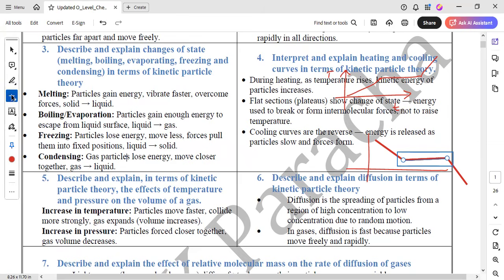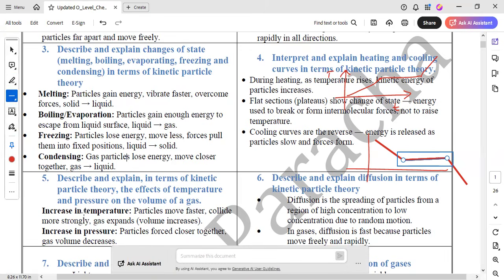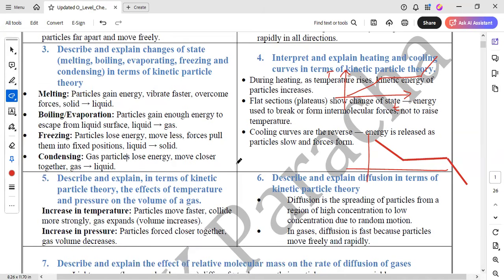Now, coming towards the next, it is describe and explain in terms of kinetic particle theory the effect of temperature and pressure on the volume of gas. And we have discussed Charles' law and Boyle's law in this case. The one discussing temperature is Charles' law, and the one discussing pressure is Boyle's law. And we have already discussed in detail that when we are discussing gases, there are three factors which affect the volume and the properties of the gas: pressure, volume, and temperature.